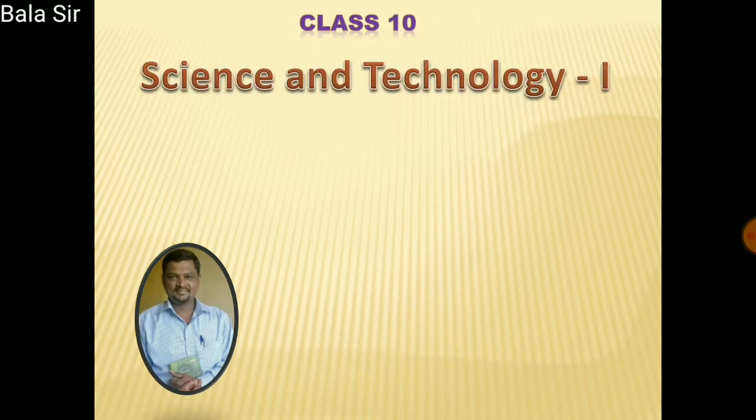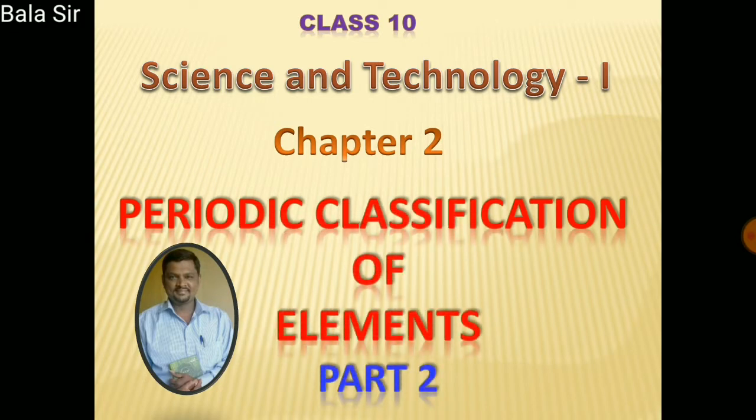So today we'll be studying class 10 Science and Technology, chapter 2 Periodic Classification of Elements, part 2. In part 1 you have studied about Dobereiner's triads and Newlands' octaves. Now in part 2 we'll be studying about Mendeleev's periodic table.